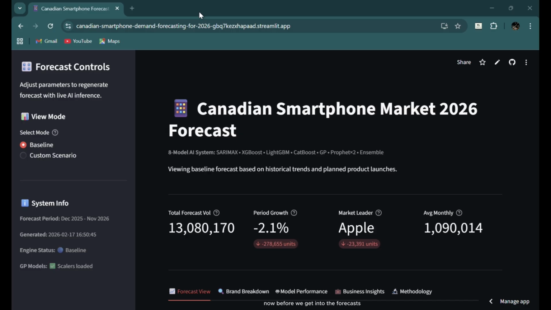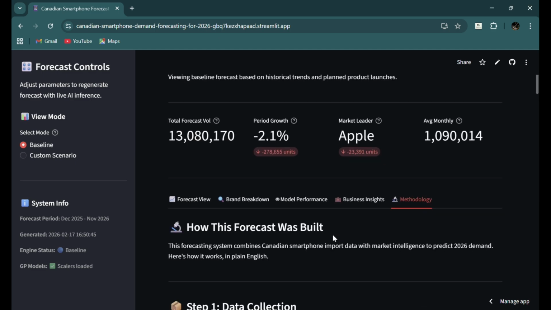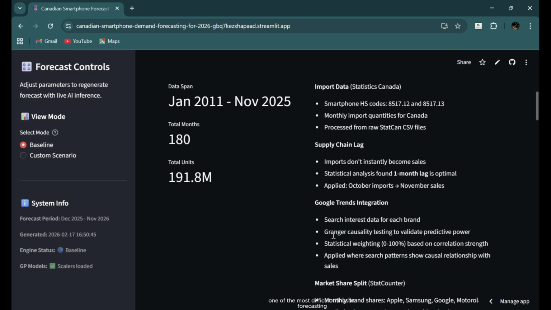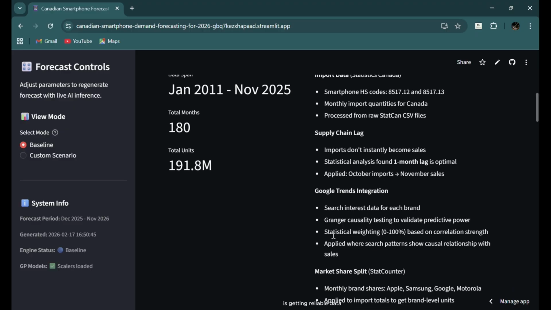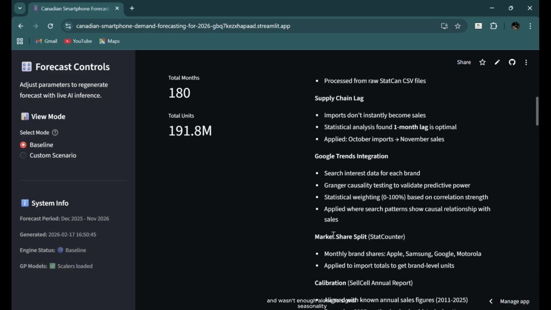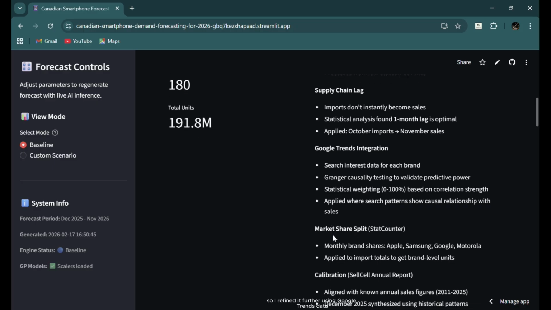Now, before we get into the forecasts, let me get into the methodology for a bit. One of the most difficult things in forecasting is getting reliable data, and unit level data for these brands are behind a paywall. Therefore, I had to use a workaround. Canada doesn't manufacture smartphones, so I looked into import data through HS Code, but the import data was incomplete for the recent years and wasn't enough alone to signal seasonality. So I refined it further using Google Trends data.